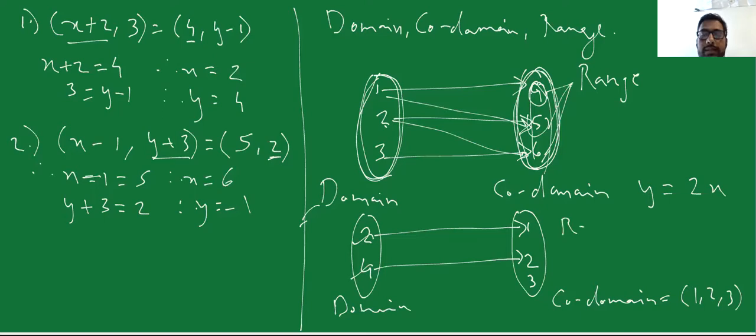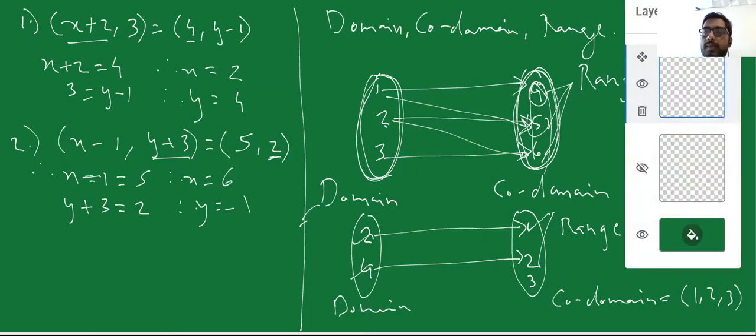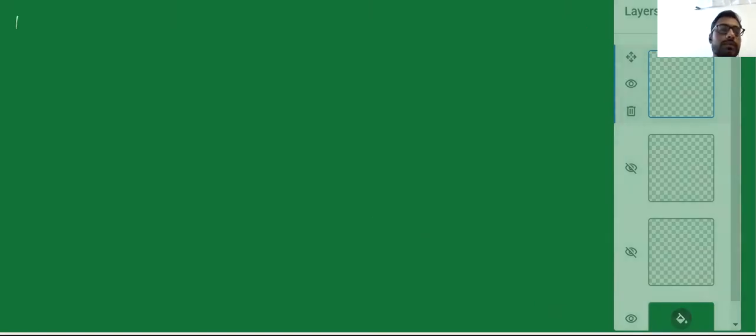However, my range in this particular case is going to be 1 and 2 because only 1 and 2 are mapped. So my range is equal to 1 and 2. My range won't include the term 3. Also, my images are 1 and 2 and my preimages are 2 and 4. We'll see this a bit more in detail as we go on further.